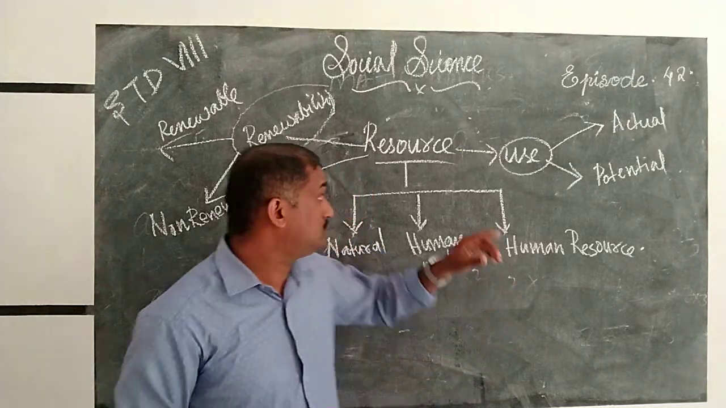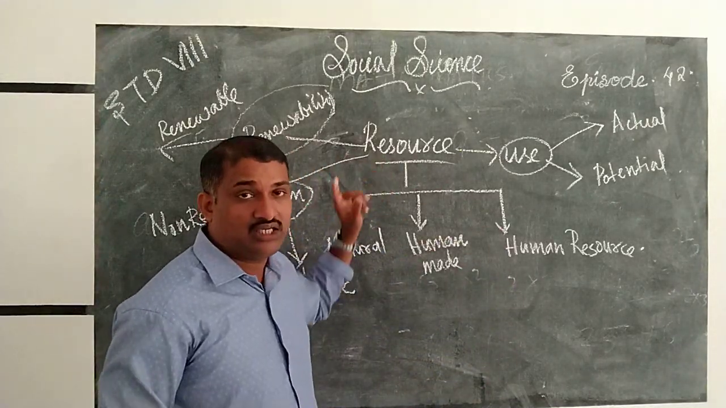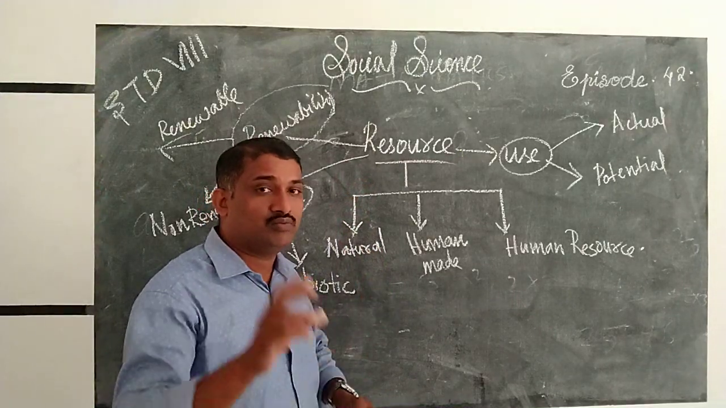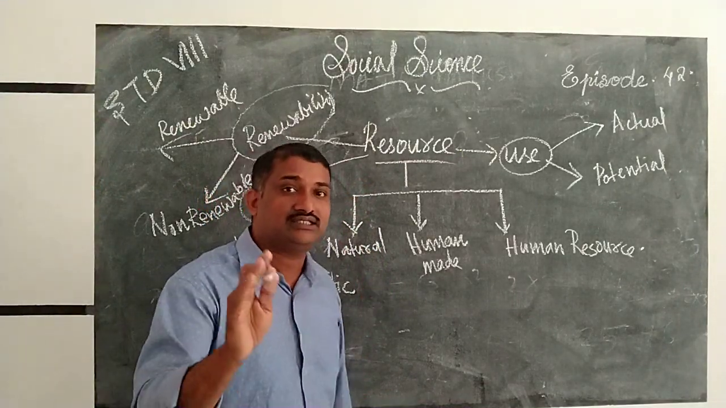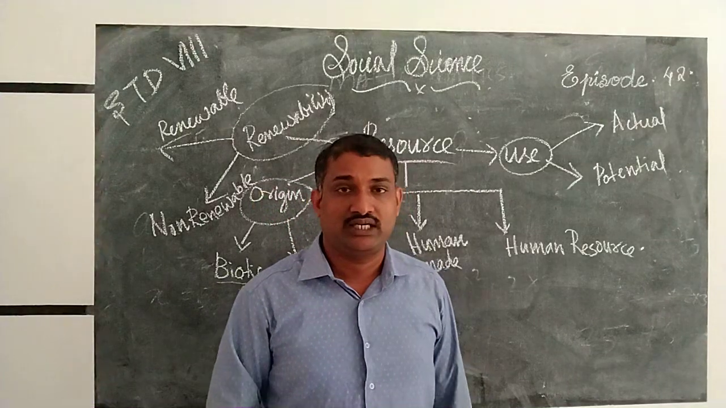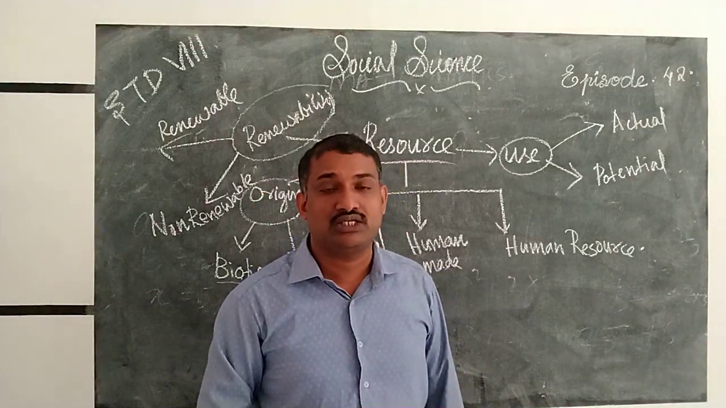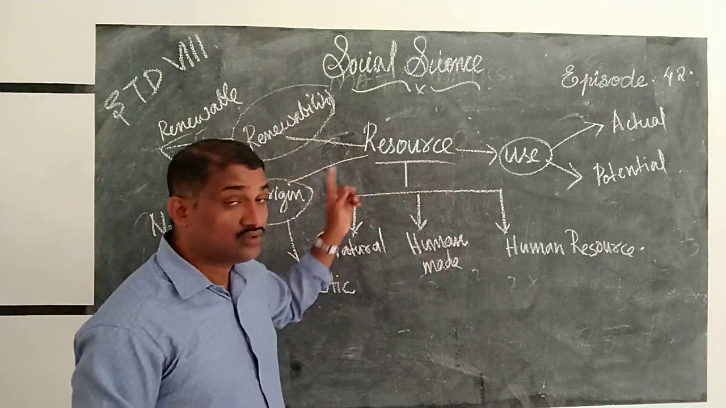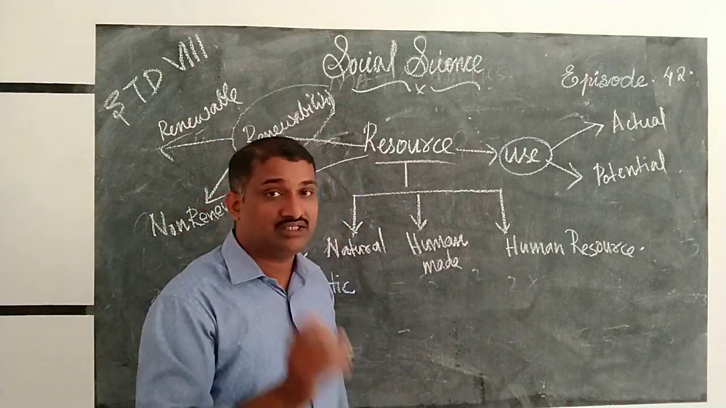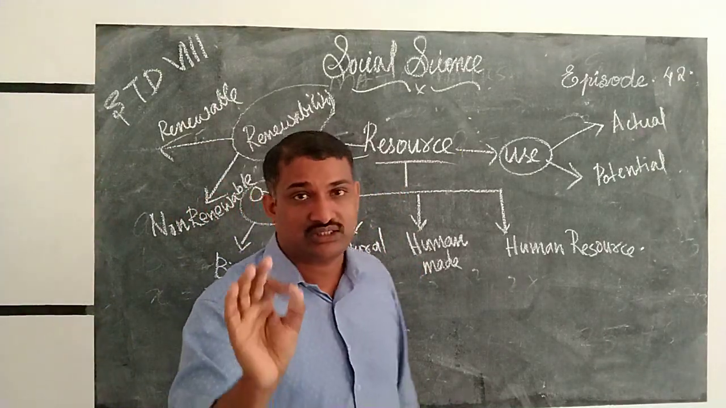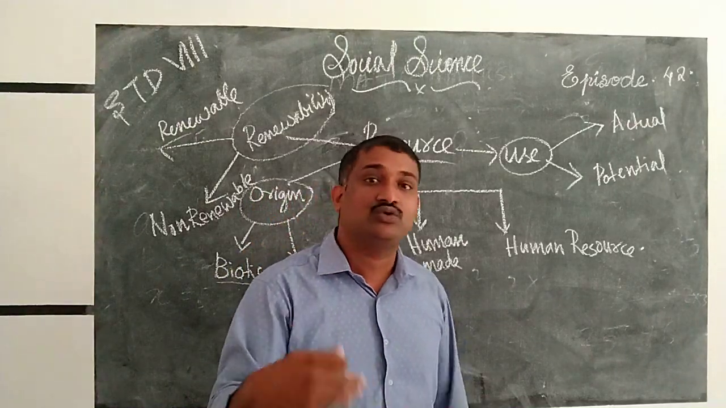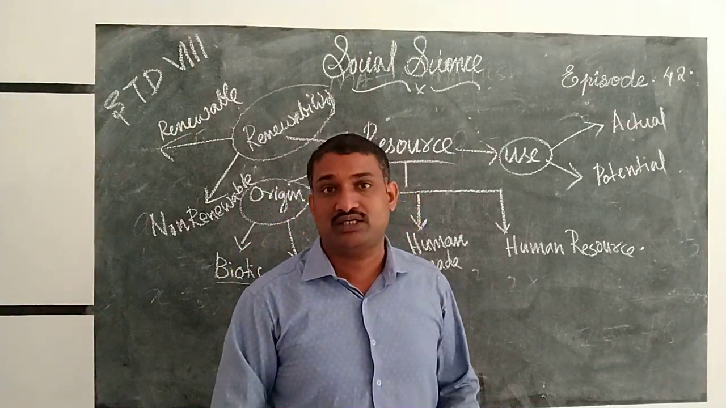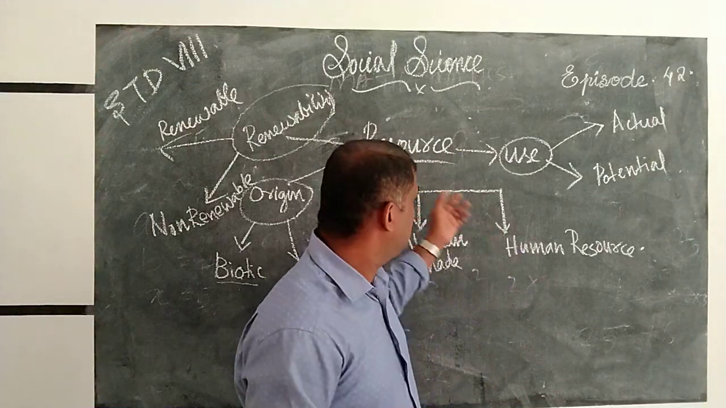First, we discuss the resource. What is a resource? What do you know about resource? Define resource. Anything that satisfies human need is called a resource. That has utility. What is utility? Utility is usability. Resource has some values, some utility. What is value? Value means worth. Utility means usability.